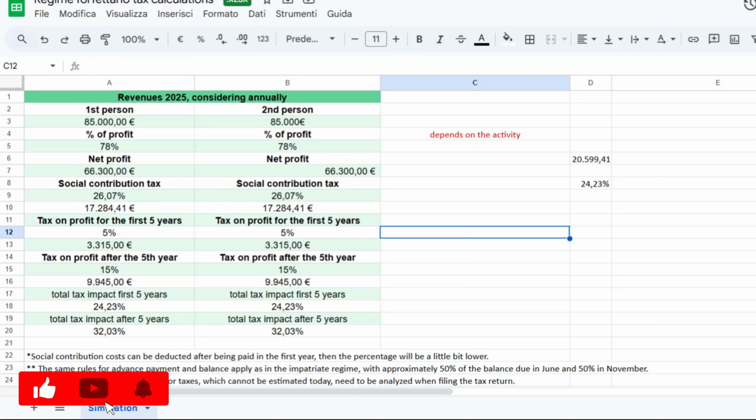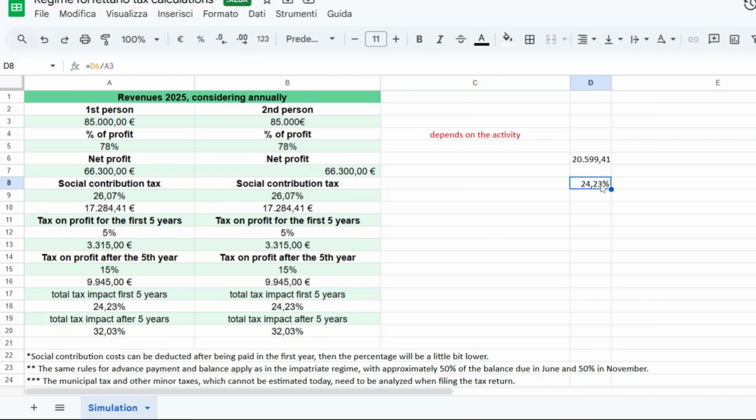Of course, there can be other taxes that you are not seeing here, like the municipal tax, the communal tax. Those, let's say, in terms of hundreds of euro, may also apply. But I already compensated a lot, because here, let's say, this would have been 20. So this is the percentage that you will see the first year. At the end of the day, it will be lower. It will be 10 to 20%, plus maybe some hundreds of euro for the municipal tax.